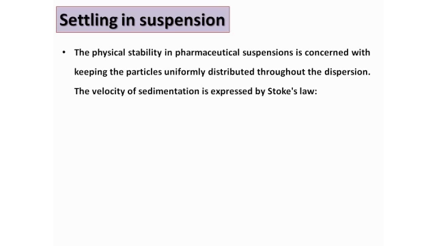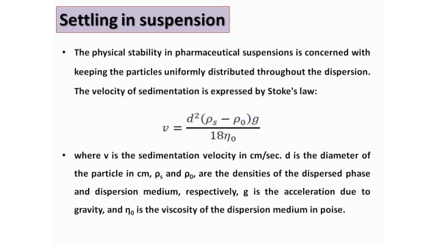So what do we mean by Stokes law? Stokes law is simple: V is equal to d square into (rho s minus rho naught) into g, divided by 18 eta naught. So what are these factors? V is the sedimentation velocity. d is the diameter of the particle. Rho s and rho naught are the densities of the dispersed phase and the dispersion medium respectively. g is the acceleration due to gravity, and eta naught is the viscosity of the dispersion medium. So this is the Stokes law.